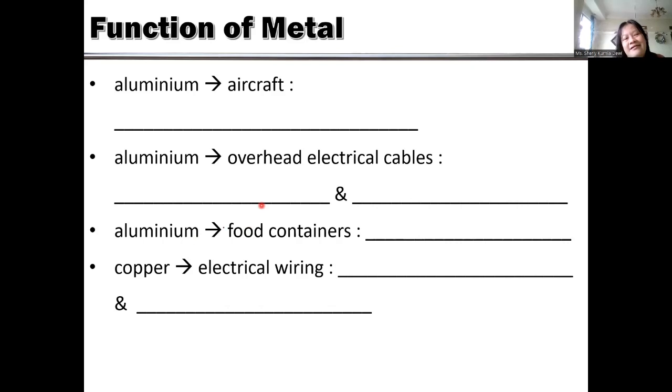It's not funny. Why do we use aluminum as food container? Because it's not easily corroded. If you remember, aluminum will easily react with oxygen into aluminum oxide, which protects it from any further reaction. Yeah, so it's not easily corroded. How about the copper? Why do we use it in electrical wiring? Yeah, because copper is a good conductor of electricity and it's very ductile. We can make it into very small wire.